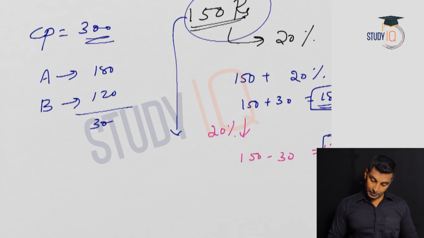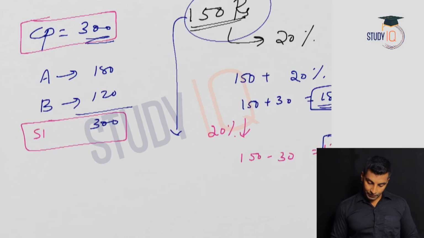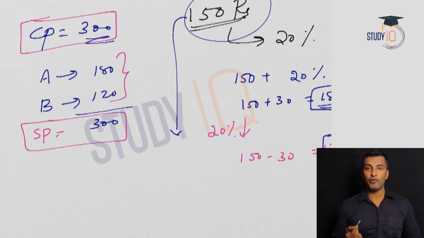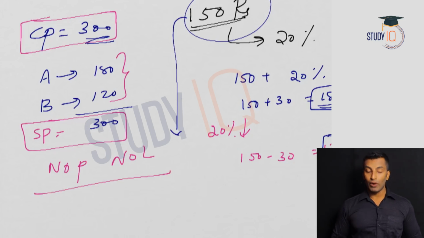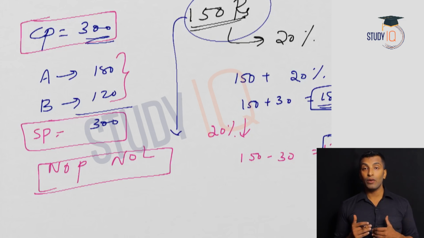This is 300. So what is the effective cost price? 300, because two items. What is the effective selling price? That is also 300, because two items. So whether he is having a profit or loss? No. So in this case, no profit, no loss. What is the question? Two items bought at the same price, selling one at a particular percentage profit and the other at the same percentage loss. Effectively, there is no profit, no loss.